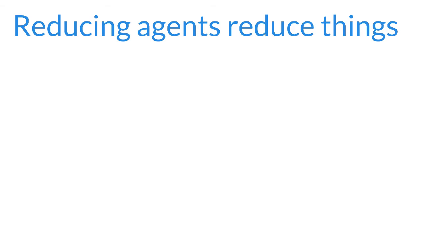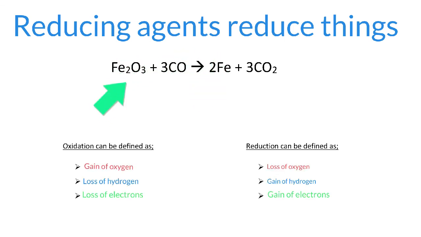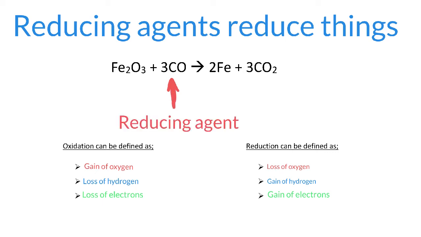Now, what about reducing agents? So we said that reducing agents reduce things. So what's happened in this equation here? Well, the iron oxide goes from Fe2O3 across to just Fe. So the iron oxide has lost oxygen. And we know that the loss of oxygen is reduction. So my iron oxide has been reduced. What did it react with? So it became reduced, or what caused it to be reduced? Well, the answer is my carbon monoxide. So that makes carbon monoxide my reducing agent.